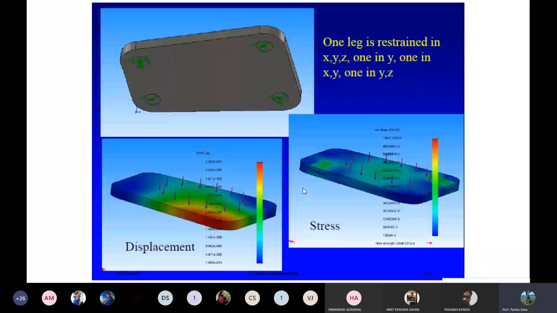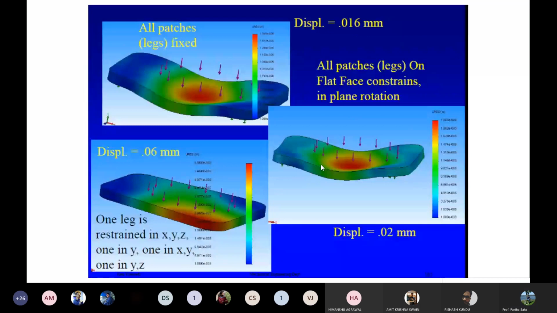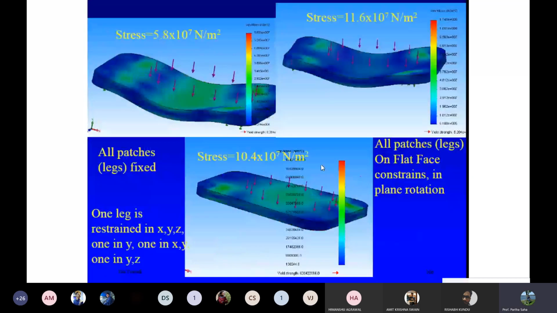This is displacement. One leg is restrained in XYZ, one in XY, another in YZ. All kinds of deformation problems. You can go through this; you don't need to solve this. This is just showing it.